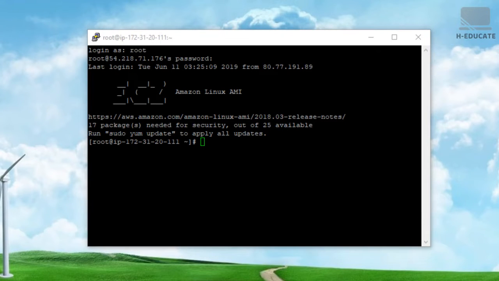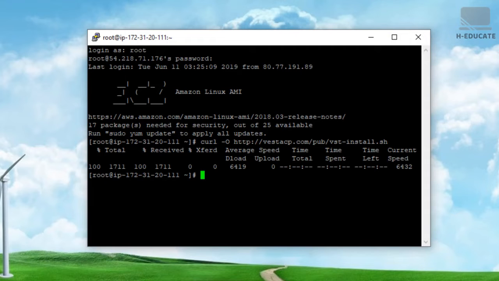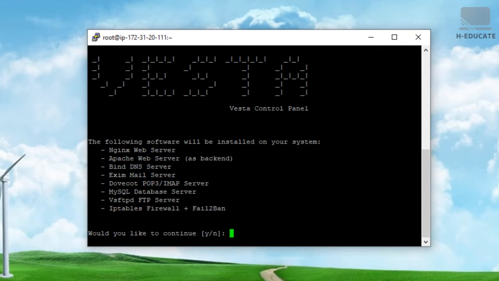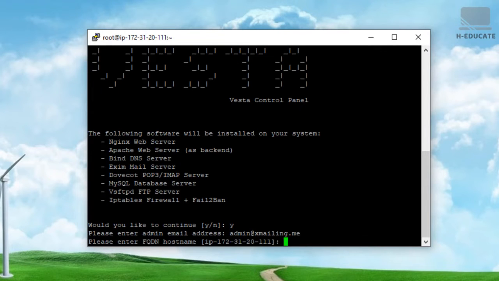So I will copy and paste the first command to get the installation file for Vesta. Click enter, that's it. And now let's run the installation script. Very simple. Click enter. It will say it will install the following, say Y, and enter an admin email address. I will say admin@xmailing.me, which is my domain name.